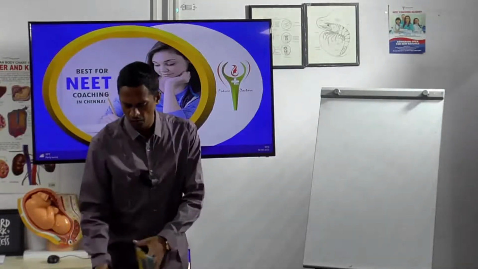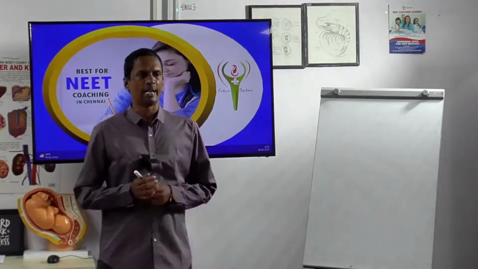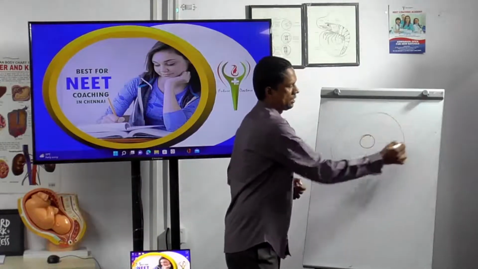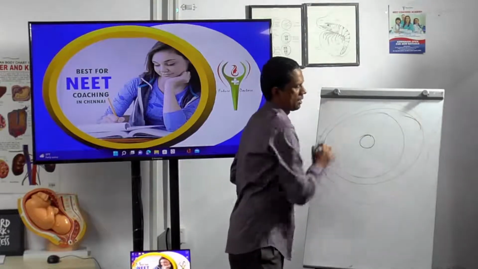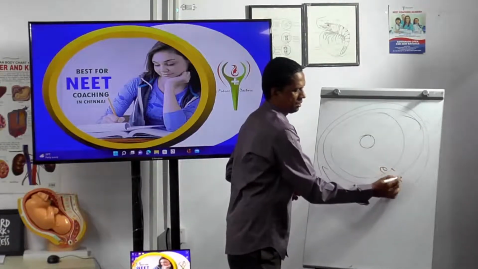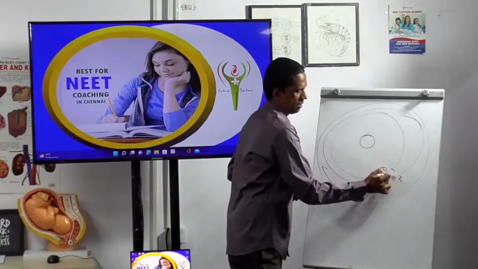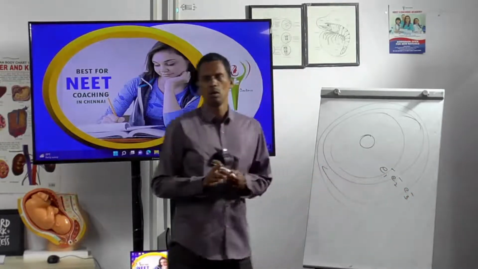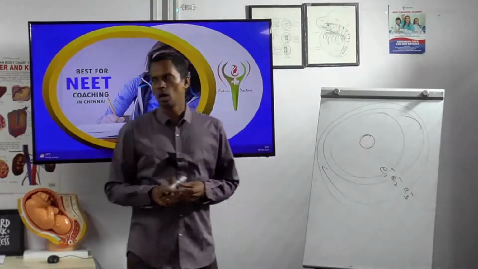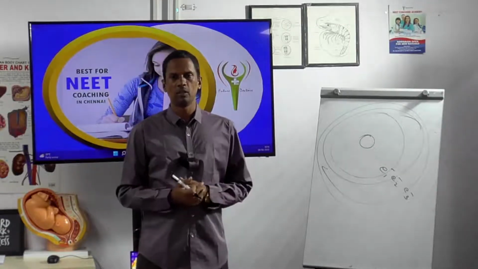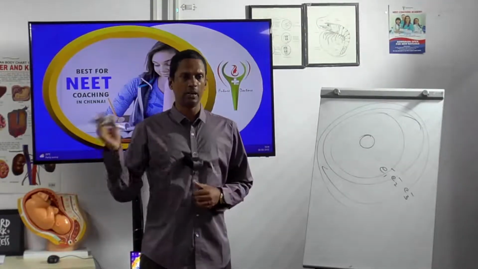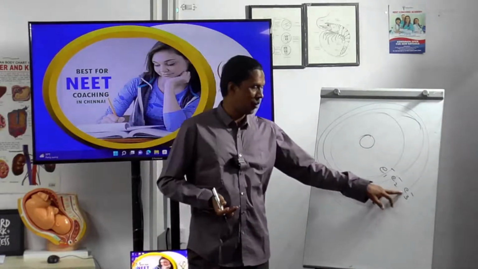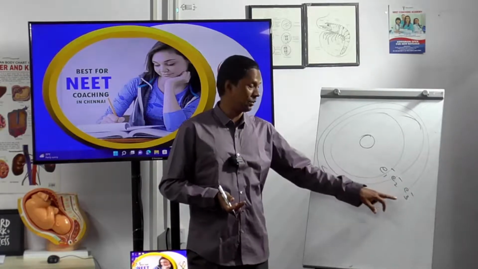Now we go to atomic spectra. What is the atomic spectra? Atomic spectra is the one by which you get the various spectrum series. The spectrum series forms when an electron falls from the higher level to the lower level.